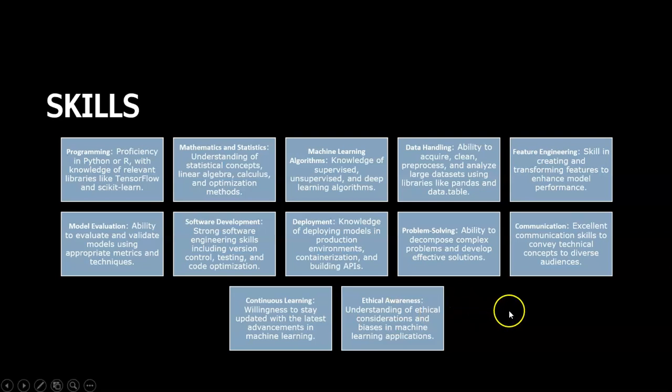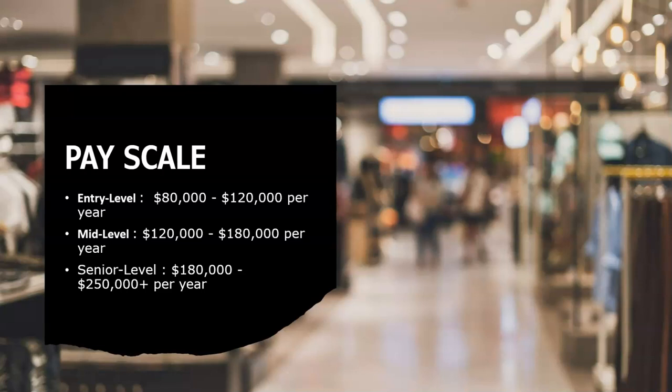And ethical awareness is one of the important skills, as I mentioned, because we are dealing with data. Always make sure we get some ethical permissions, like legal permissions from the source or organization, where we are getting the data, right? So that is about skills.